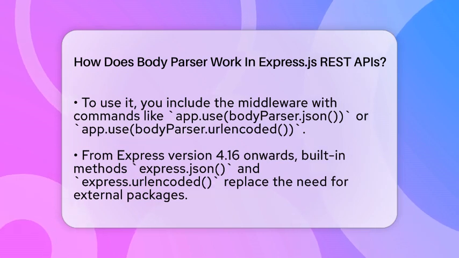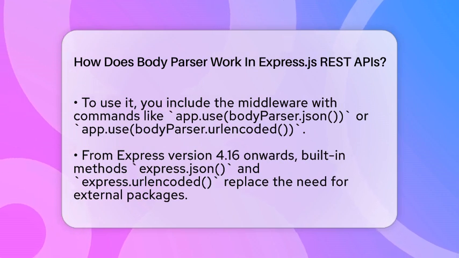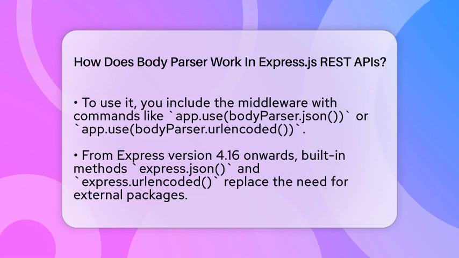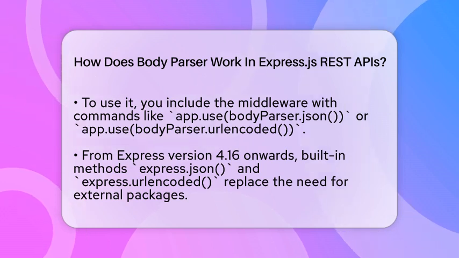To set this up, you include Body Parser middleware in your Express app. For example, you can require the Body Parser package and use app.use(bodyParser.json()) to parse JSON data. Similarly, app.use(bodyParser.urlencoded({extended: false})) handles URL-encoded form data.